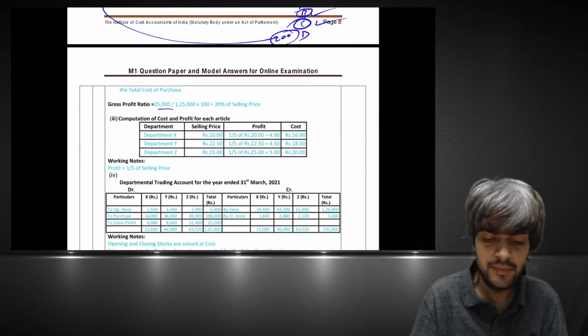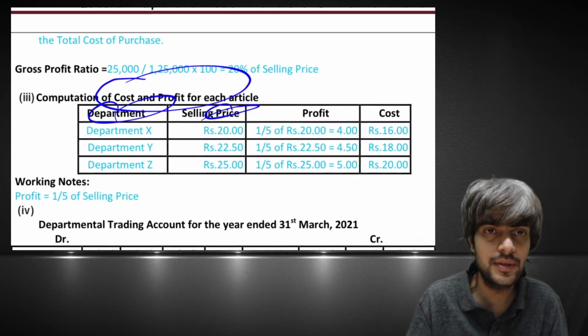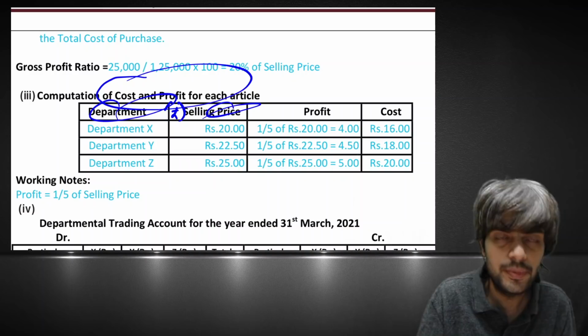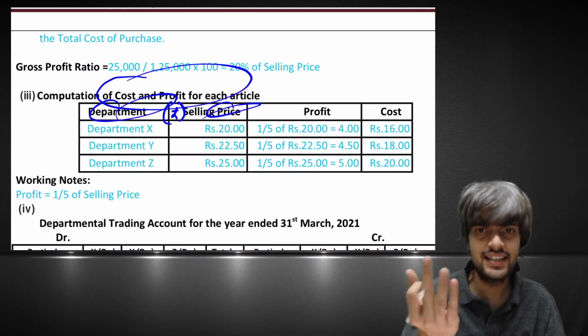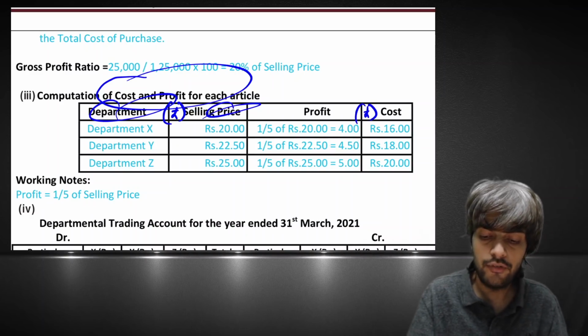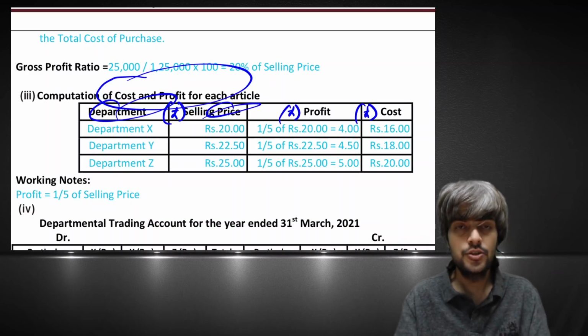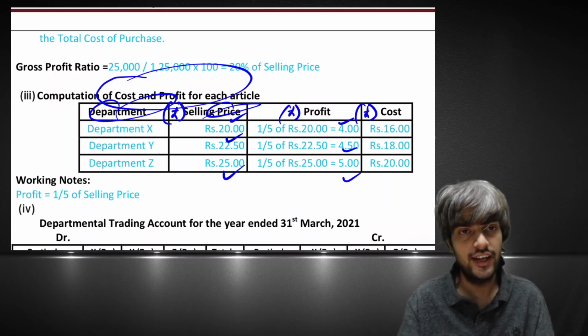And again the same is there: the formats are there, you just have to put the amount. Here also I would request that if the institute writes rupees in the selling price, and cost in rupees, and profit also in rupees, then the student just has to type 20, 22.5, 25, 4, 4.55, and it will go on.